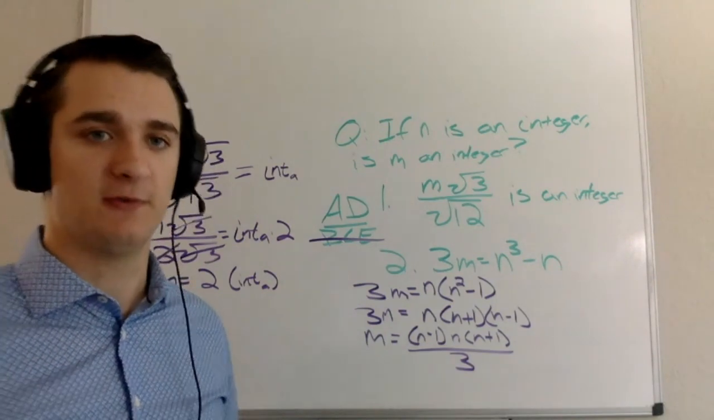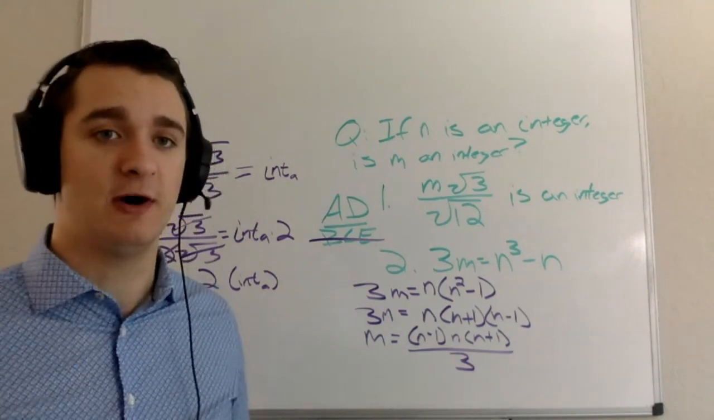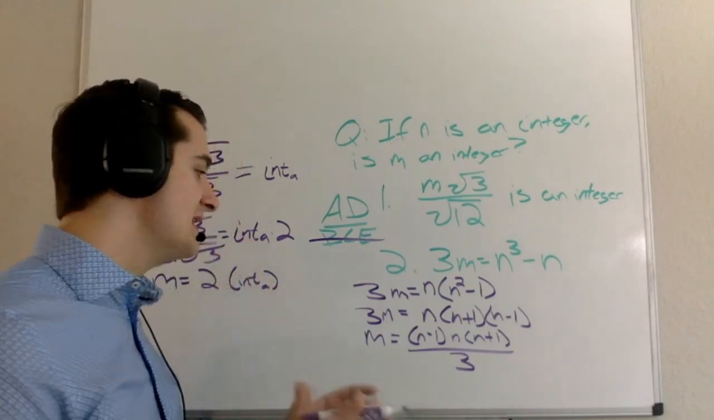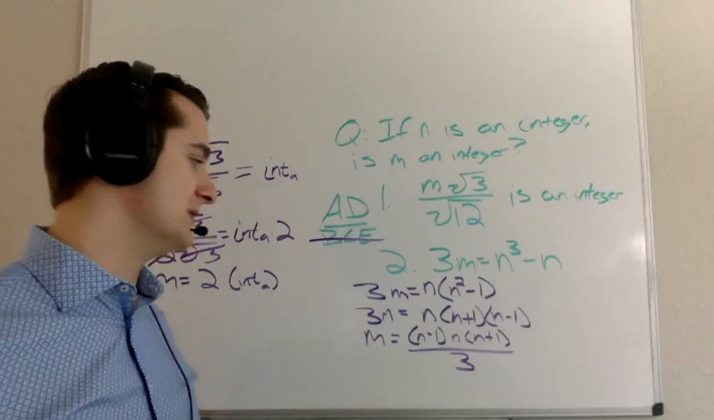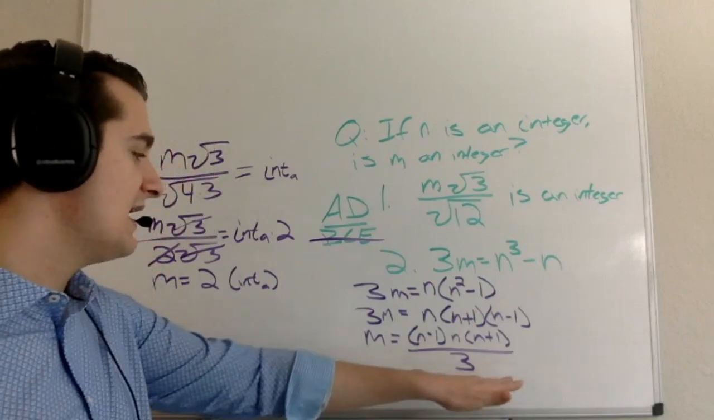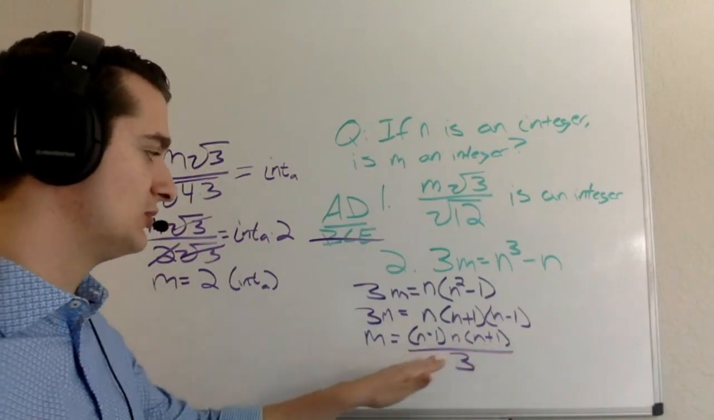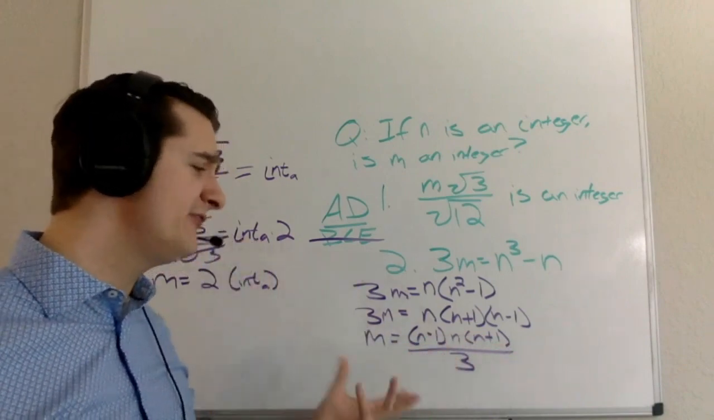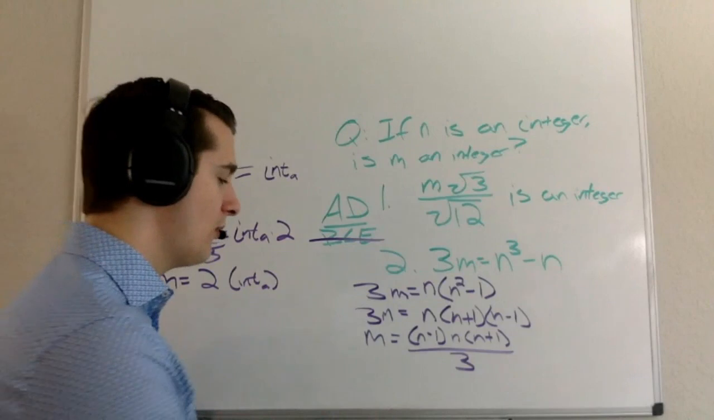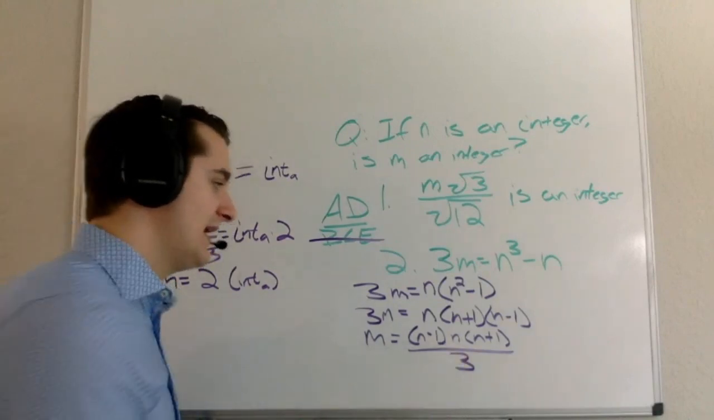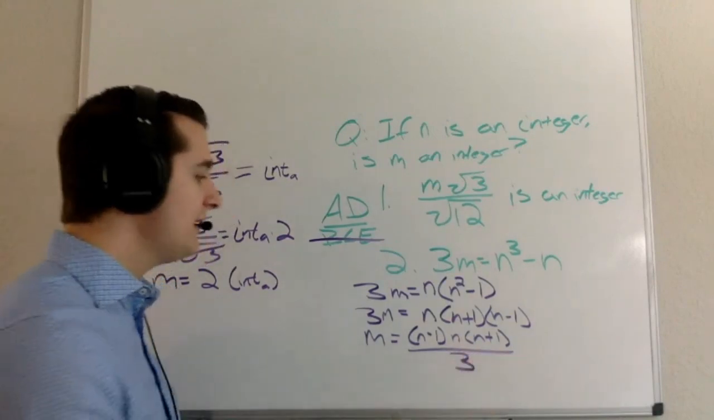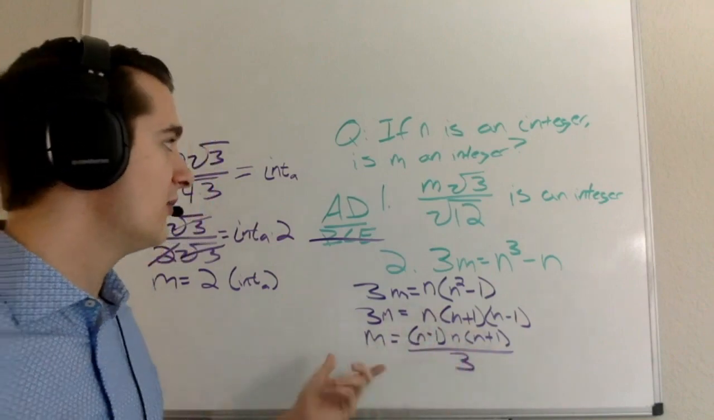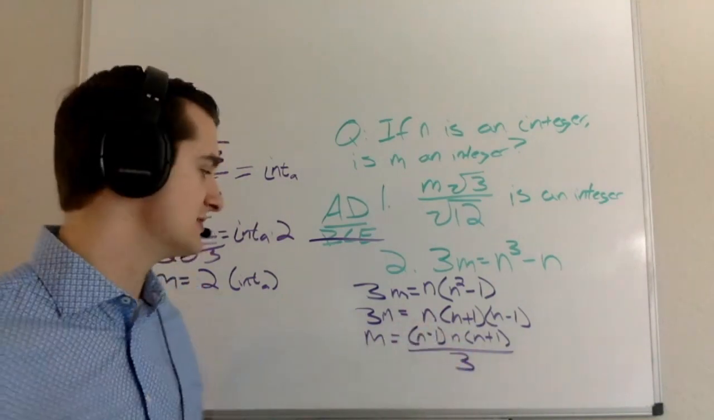4, 5, 6 is a multiple of 3, right? Every third number is a multiple of 3. And so because every third number is a multiple of 3, I'm definitely going to have a multiple of 3 in my numerator. In fact, even if you were to say, well, what if n is 0? And then I had 0, negative 1, and 1. Well, even if n was 0 and you did 0 divided by 3 and m is equal to 0, m would still be an integer because 0 is an integer.